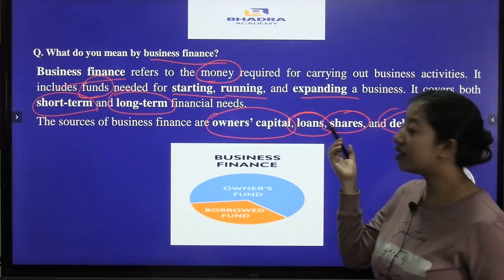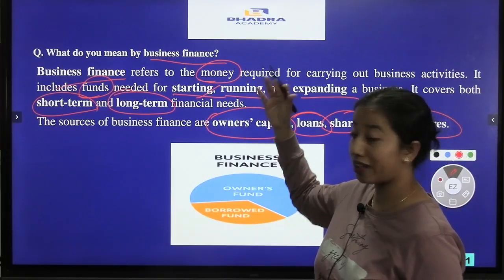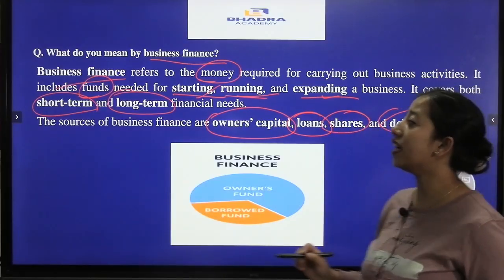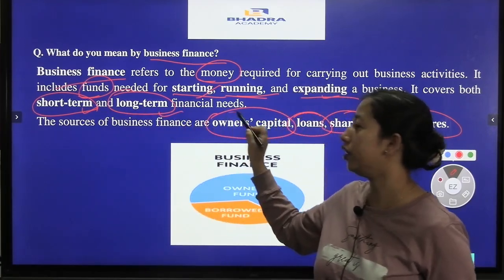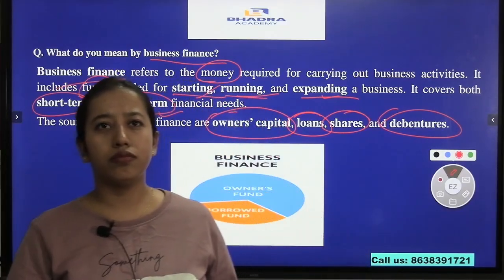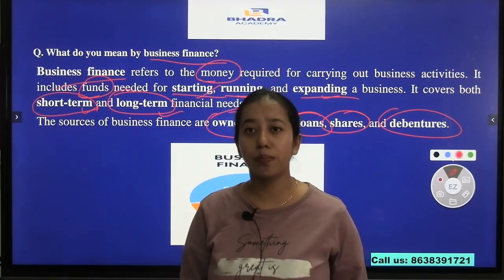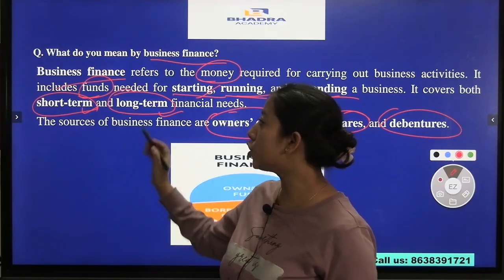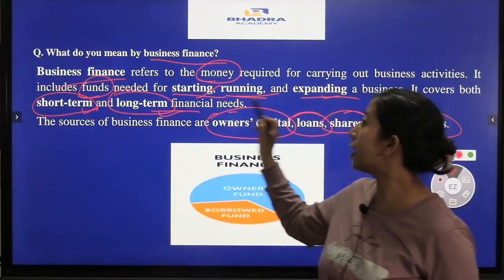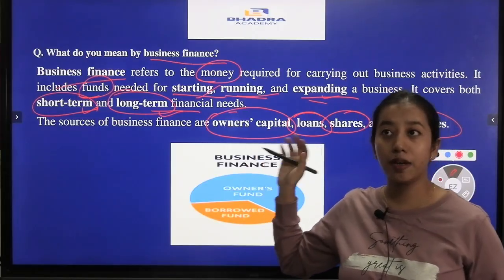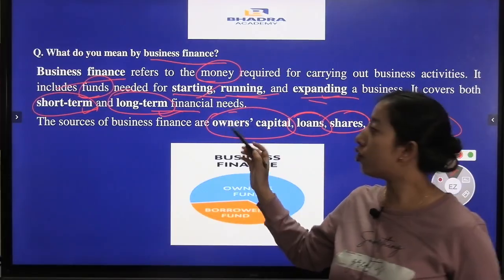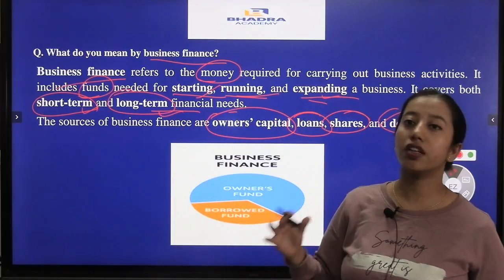So again, why does a business need money? To start a business, to keep it running and to expand, to make it grow. And for what needs? For short-term and long-term financial needs. Short-term financial needs can be everyday activities like providing salaries to employees and payment of rent. However, there are certain long-term financial needs like expanding the business, buying machinery, buying land in future. For both of these, business finance is required.